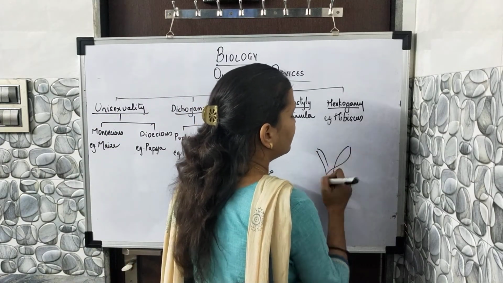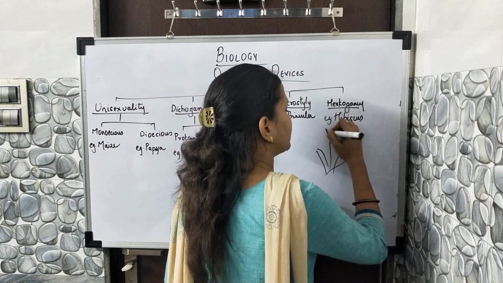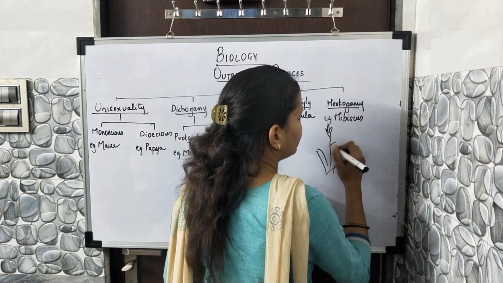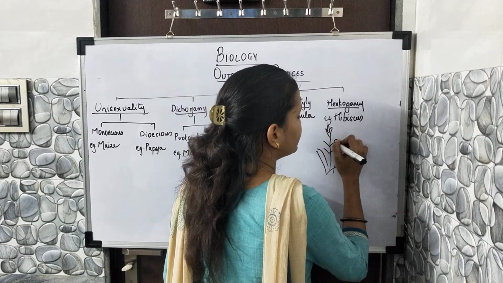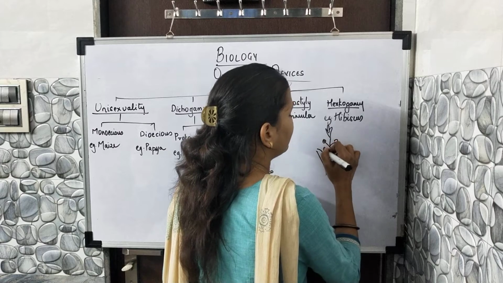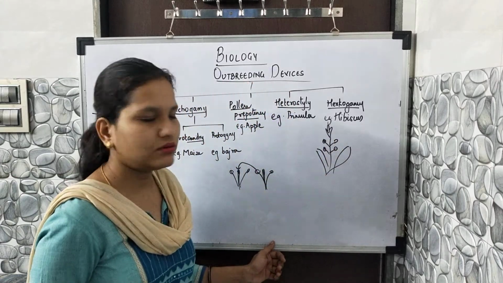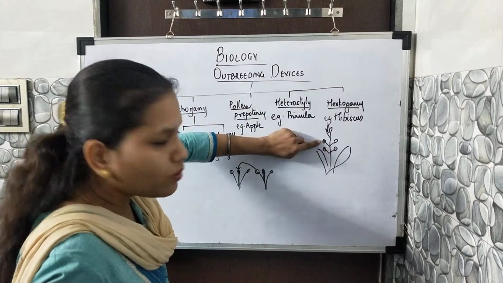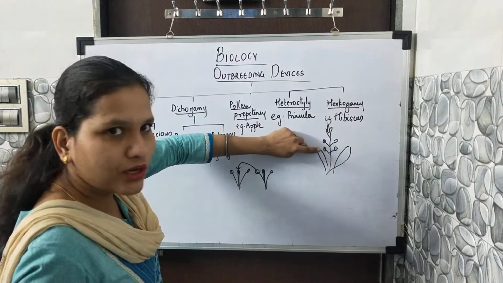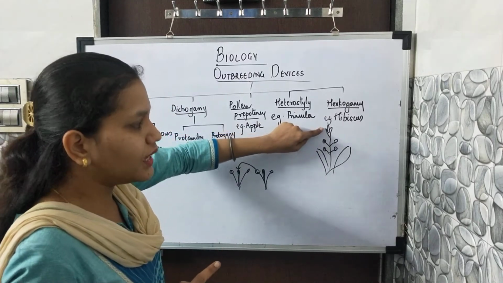How does it look? You can see that the stigma is at the apex whereas the anthers are below. You can see a type of physical barrier shown by the flower. The anthers are below, whereas the stigma is at the apex.